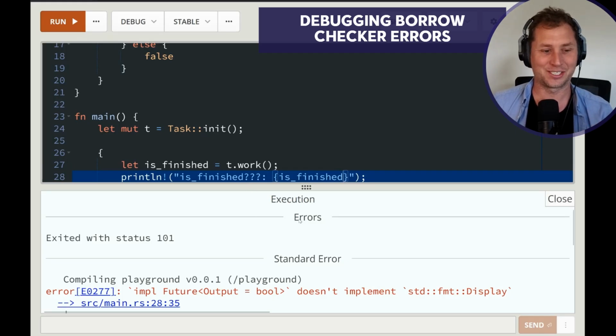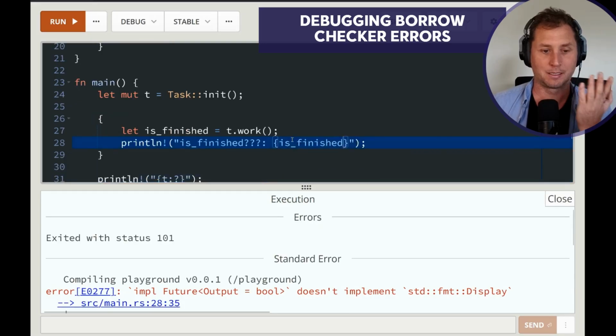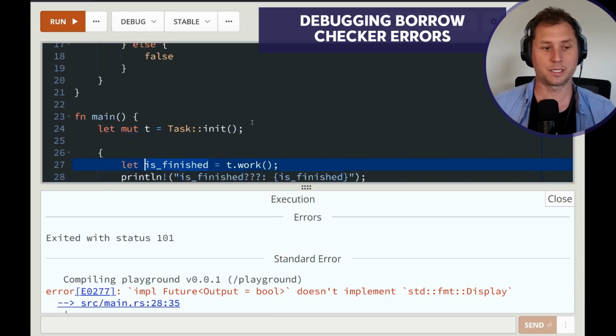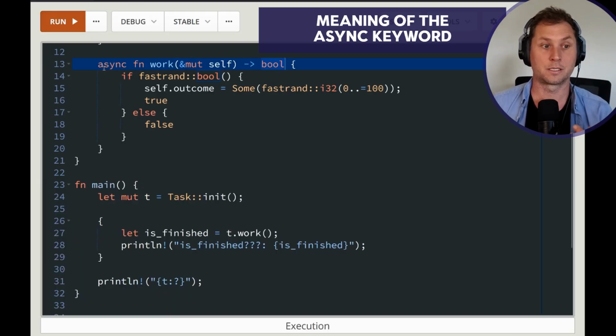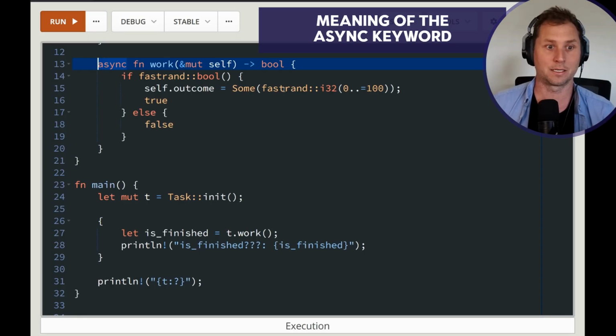And so I wonder if this makes any sense to anybody: the future impl Future<Output = bool> does not implement format Display. Okay, well, that's weird because I thought it was just a bool. And the reason why I'm pointing this out, as well as making confusing error messages, is to kind of demonstrate what the async keyword is actually doing. The whole reason why we're looking at this is to talk about why async is hard.